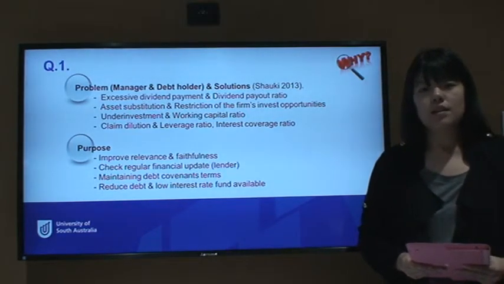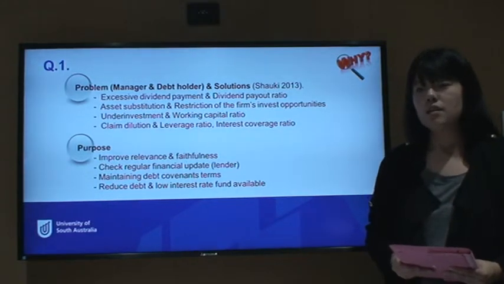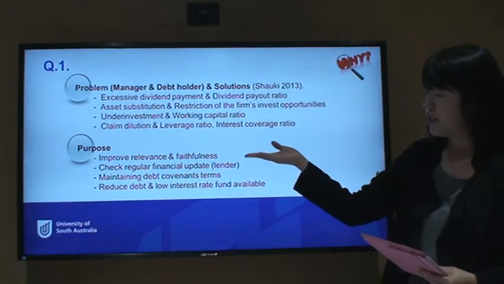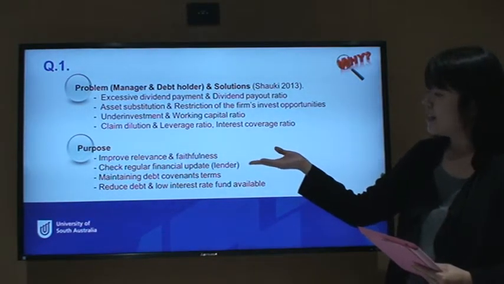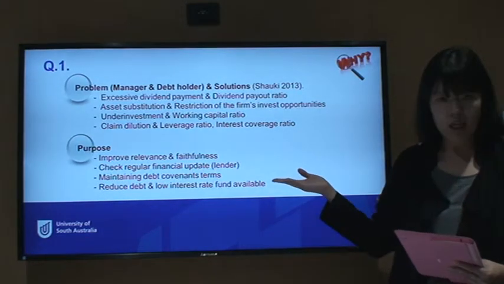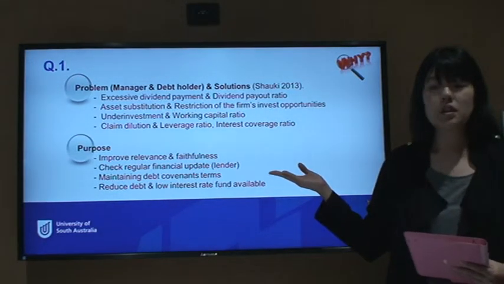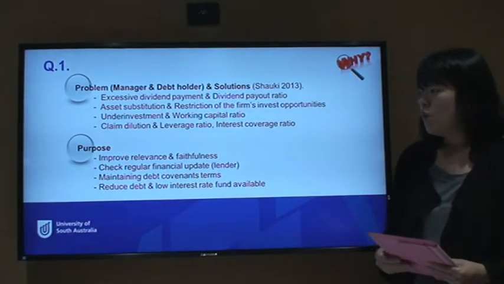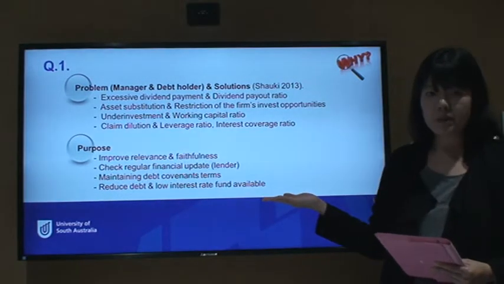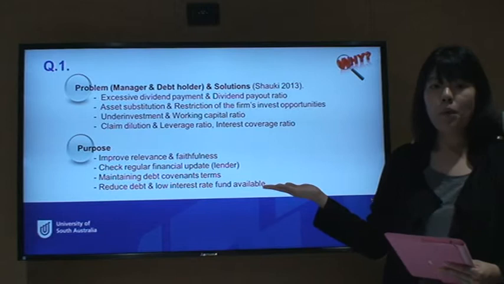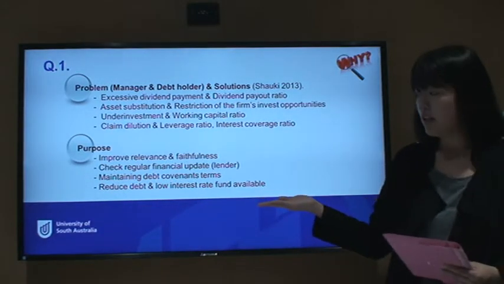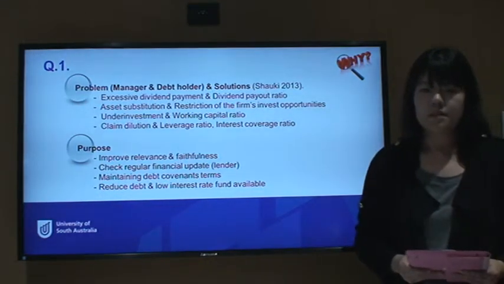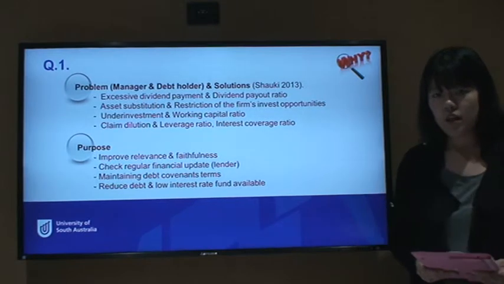The new accounting standard, especially the debt covenant, has several purposes. Firstly, the debt covenant improves financial reporting faithfulness, and the lender can check regular financial updates through the many ratios. And thirdly, maintain the debt covenant terms. We can also focus on the final purpose of the debt covenant, because this is the key point. It can reduce debt, and low interest rate funds become available. This is my answer for question 1.